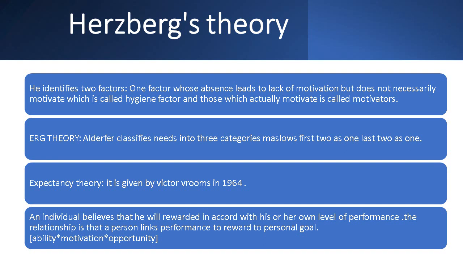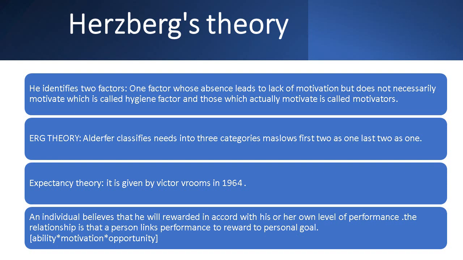Next one is ERG theory. Alderfer classified needs into three categories. In this theory, after Maslow's hierarchy theory with its five steps, he made it shorter into three categories. Next one, expectancy theory. It was given by Victor Vroom in 1964.